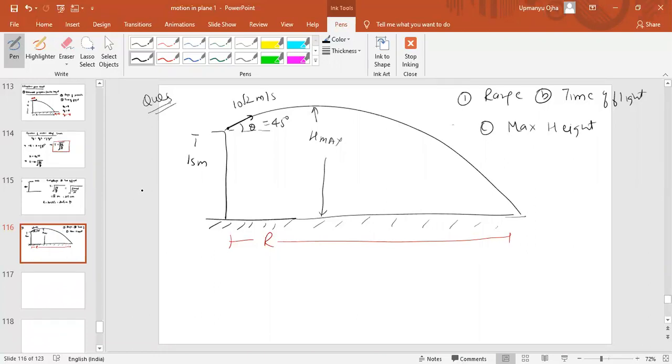Time is 3 seconds, very good. Then what is the range here? One more part you can find here: the velocity when it hits the ground. Okay, solve now.